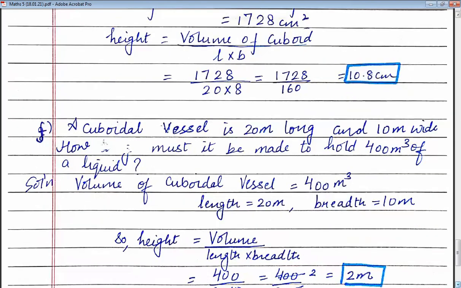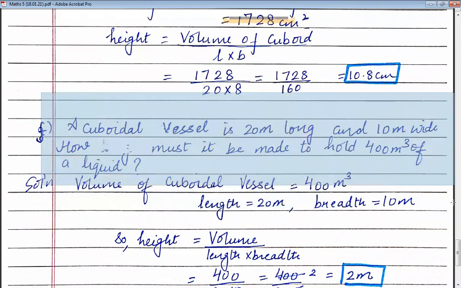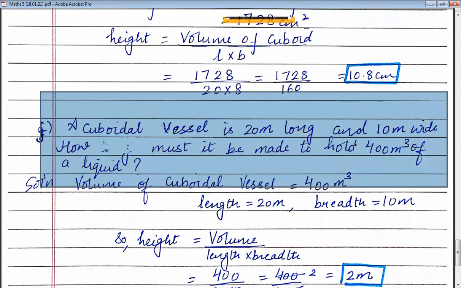Now let's read the question carefully. A cuboidal vessel is 20 meter long and 10 meter wide. How high must it be made to hold 400 meter cube of a liquid?